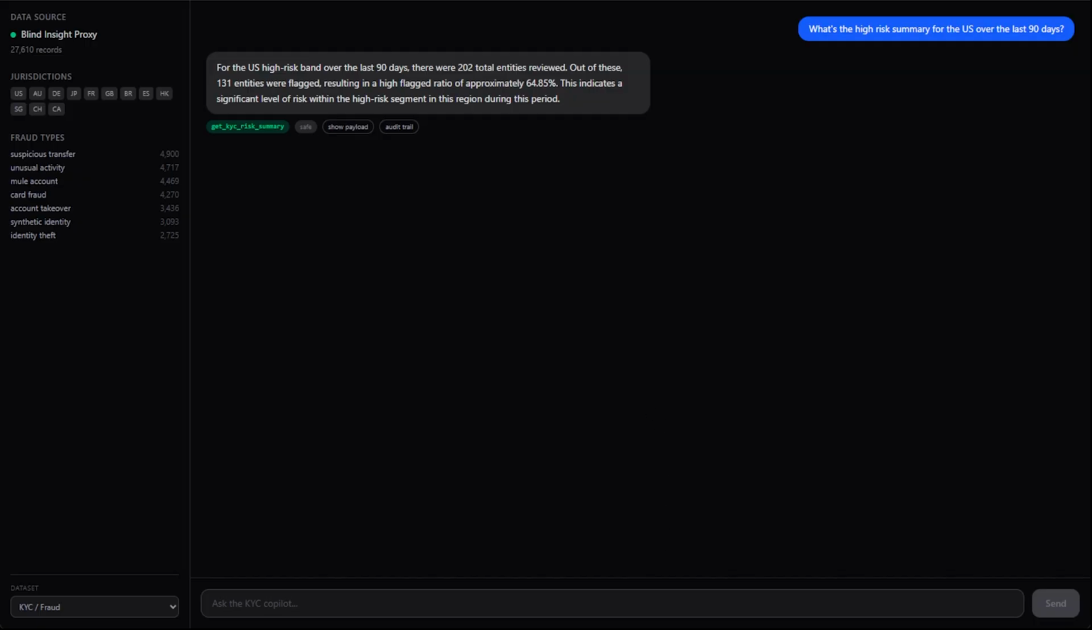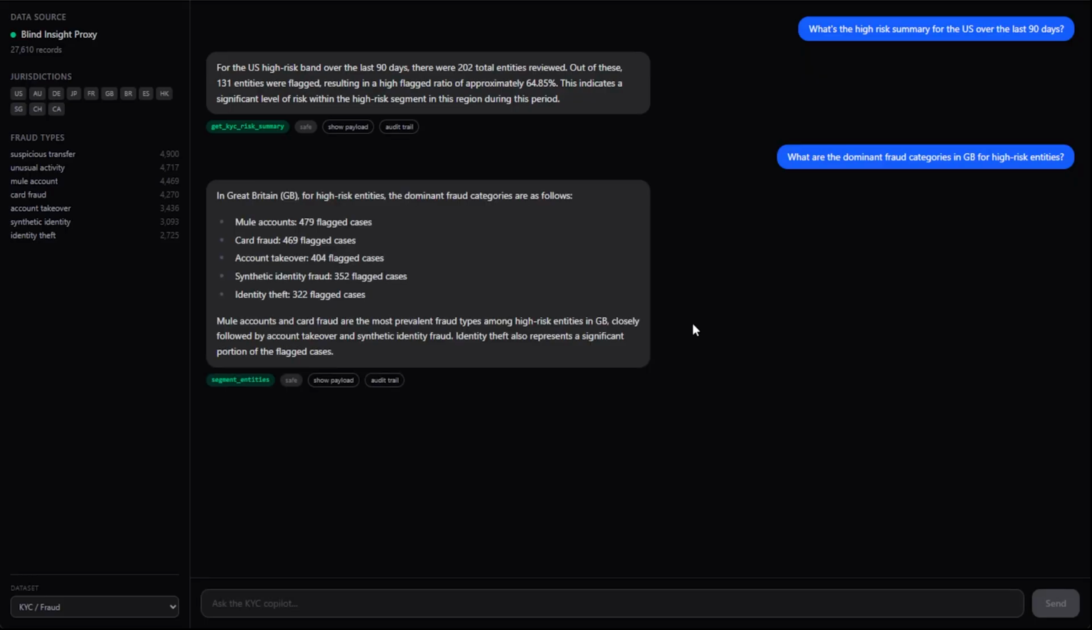And we can also bring this down into a level of segmentation. So if we wanted to find out what the dominant fraud categories in Great Britain were, for example, we could just go ahead and give it a simple sentence. What are the dominant fraud categories in GB, Great Britain, for high-risk entities? And it's going to give you a nice little breakdown.